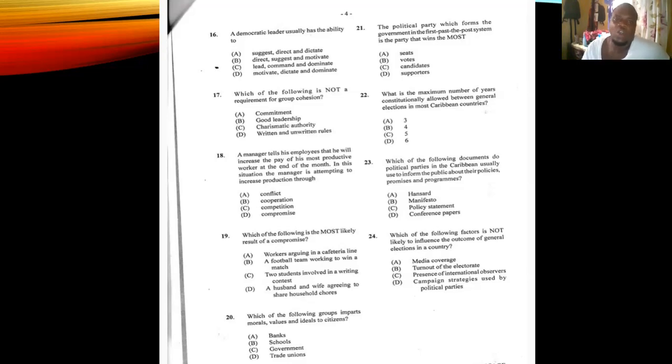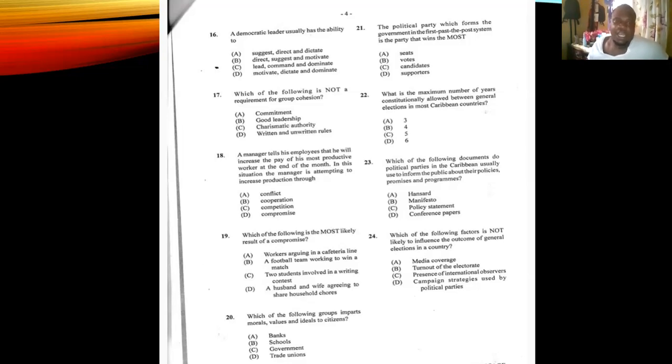Number 17, which of the following is not a requirement for group cohesion? Right? In order for the group to gel, to work together, what is not required? Is it A, commitment, B, good leadership, C, charismatic authority, D, written and unwritten rules? Answer for number 17 is C, charismatic authority, right? That is not a requirement for group cohesion.